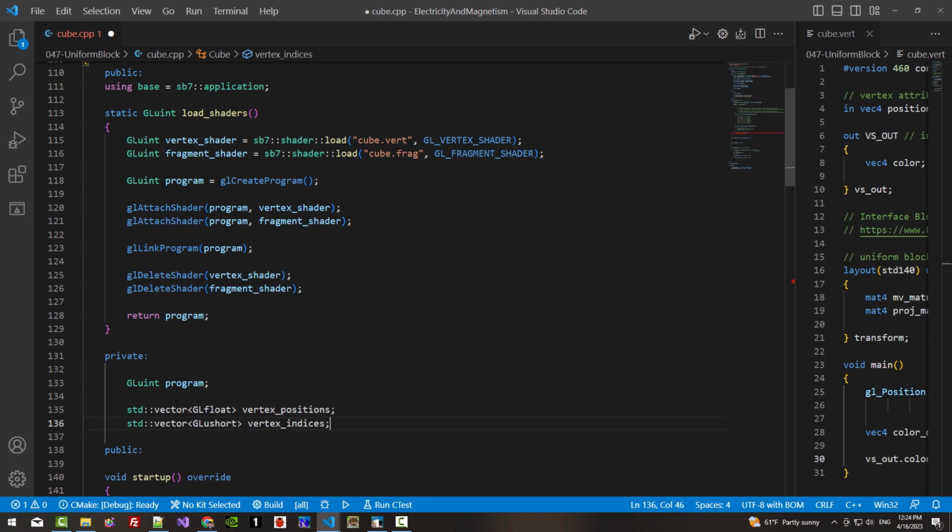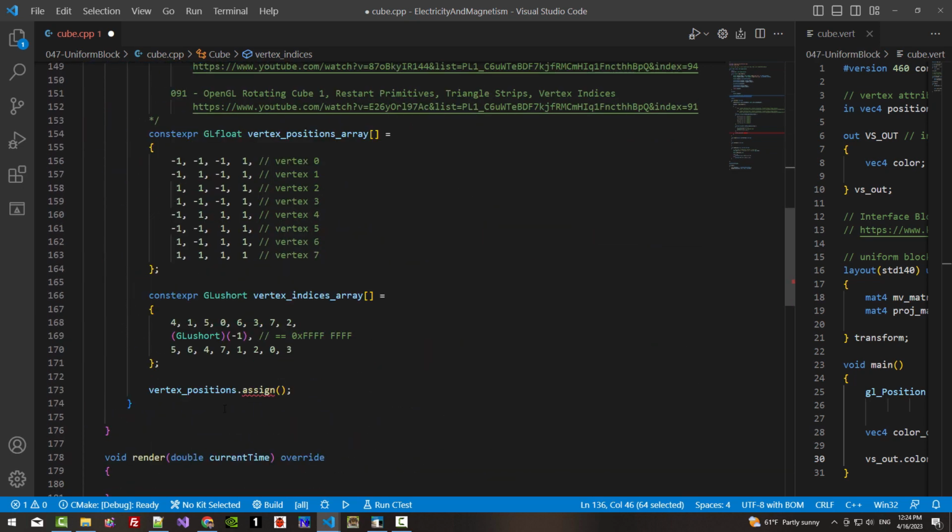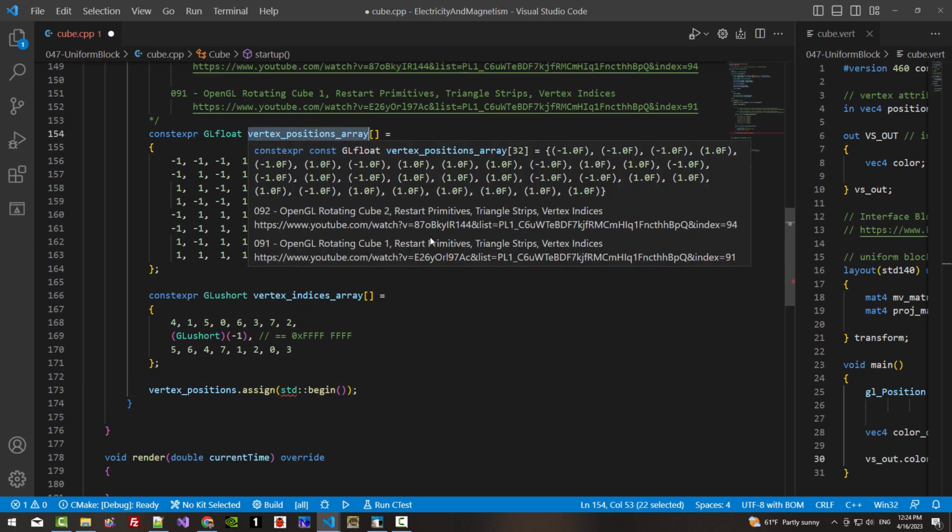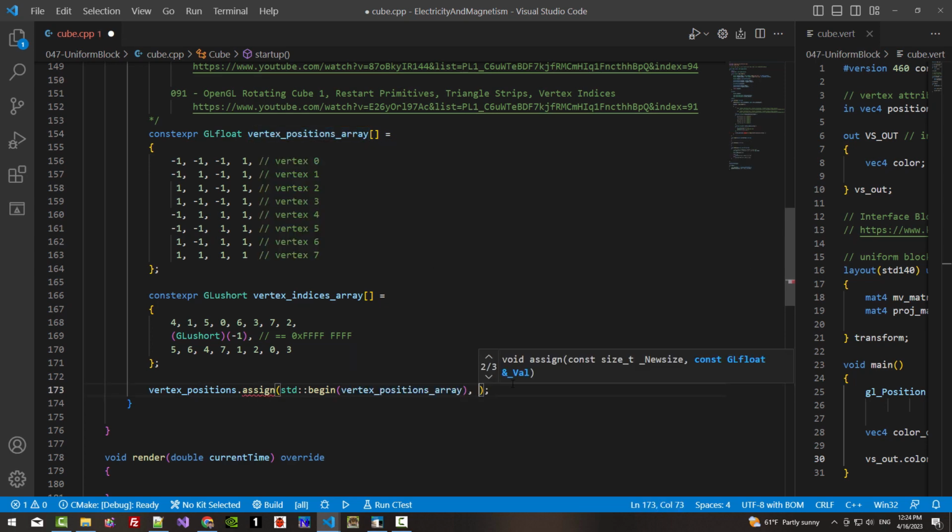I declared two vectors. Now scroll down. We will initialize vertex positions using member function assign. std::begin, we pass vertex position array. std::end, we pass vertex position array.